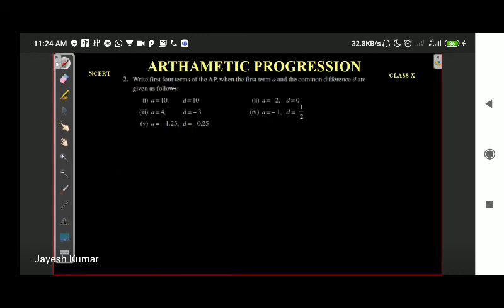Question number 2. Write the first four terms of an AP when the first term is A and the common difference is D, as follows. At this point, I will tell you the basic formula of an AP. The nth term of an AP is given by An = A + (n - 1) into D. Here An means the nth term of an AP.